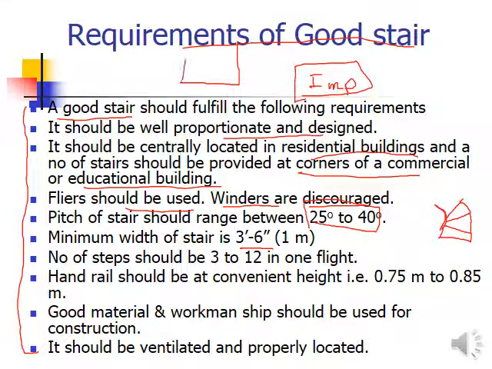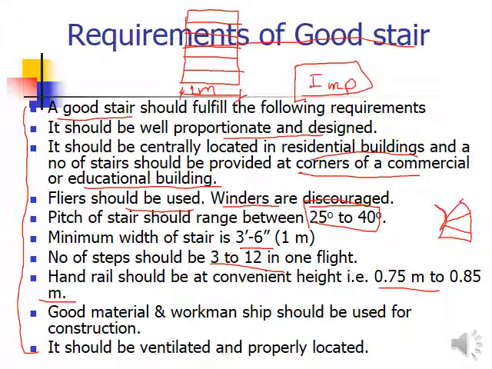If you are going to draw the plan view of one flight, these are the treads you can see in plan view, and this is the width. This should be 1 meter, meaning 3 feet 6 inches. The number of steps should be 3 to 12 in one flight, as we have already discussed. The handrail should be at a convenient height, 0.75 to 0.85 meters, about 3 feet.